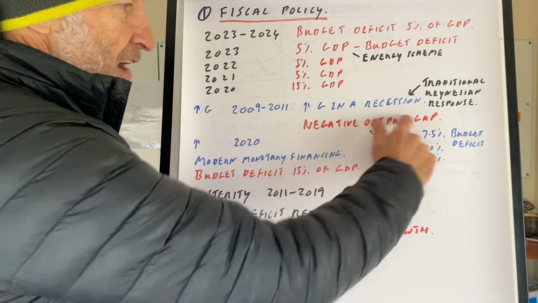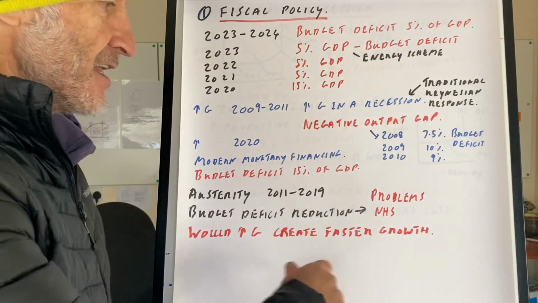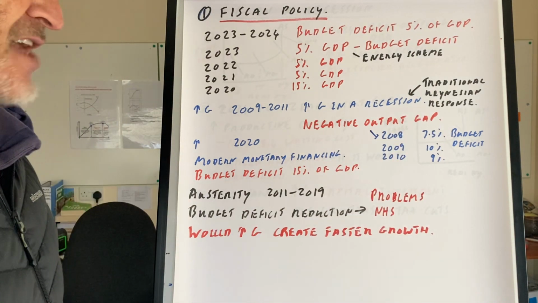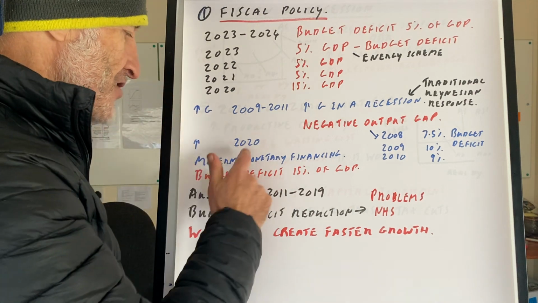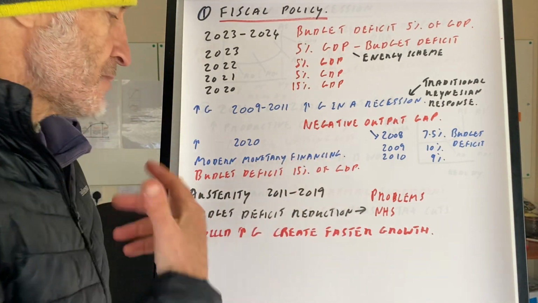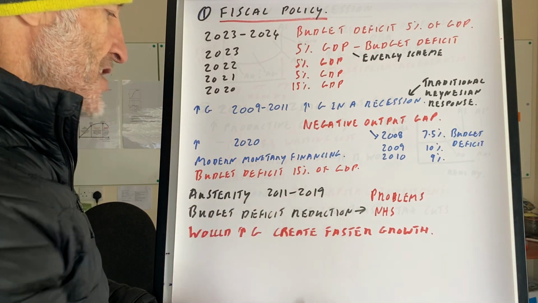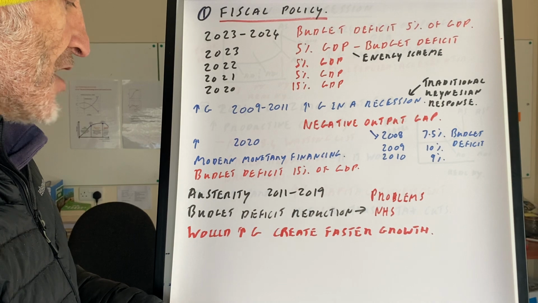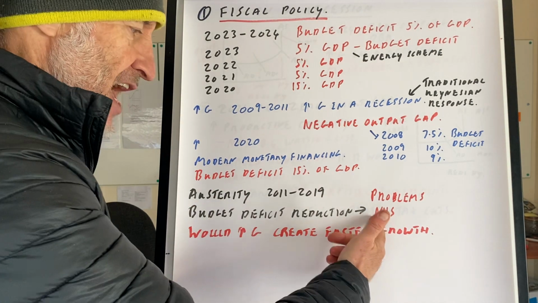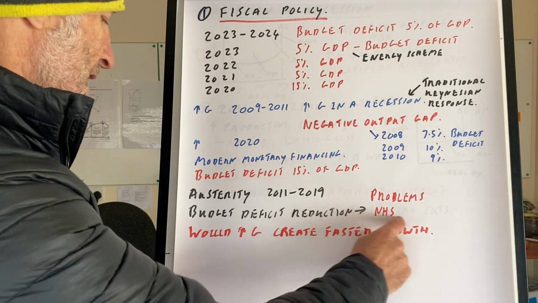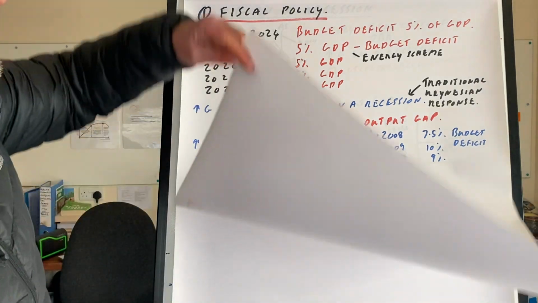We had a negative output gap. So in 2008, we had a 7.5% budget deficit, 2009, 10%, and 2010, 9%. Okay, so pretty big budget deficits again. In 2020, modern monetary financing was also used, but the budget deficit then was 15% of GDP. The other big date was austerity between 2010 and 2019 when we tried to decrease G, budget deficit reduction, but that created a problem in the NHS. We've now got an 8 million people waiting list in that area. Would an increase in G create faster growth? That is the big question.